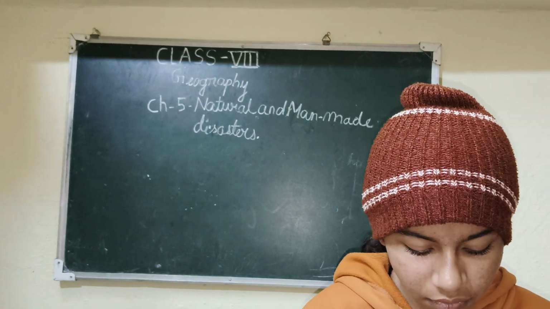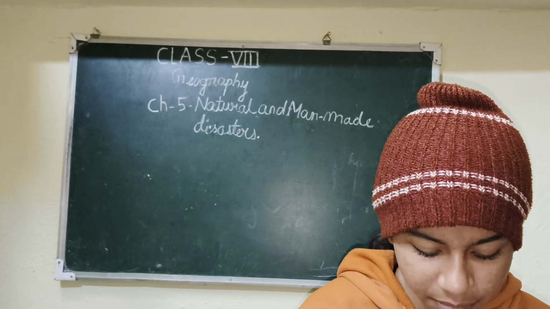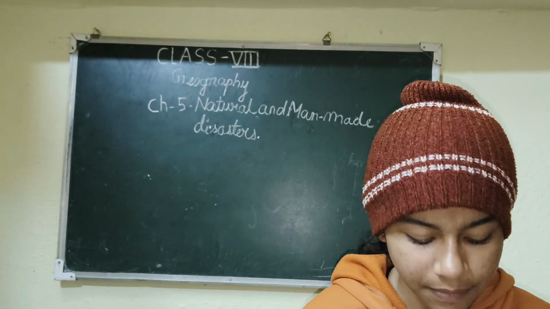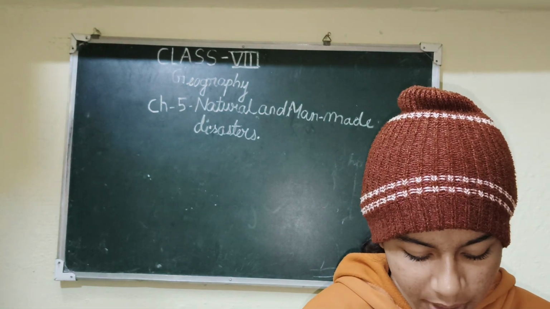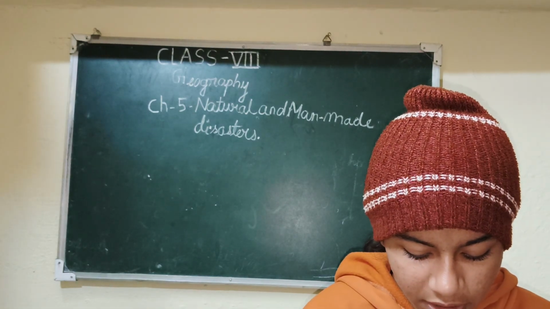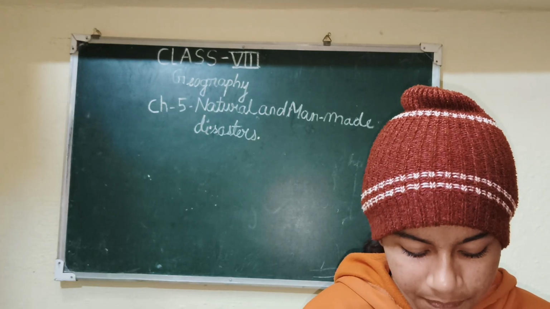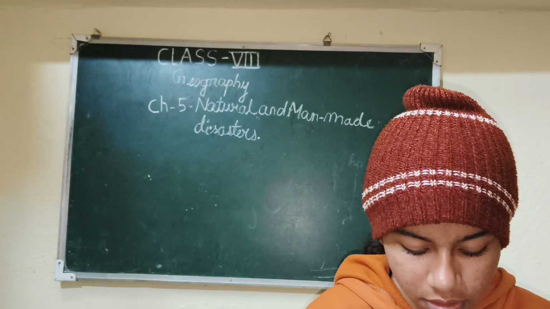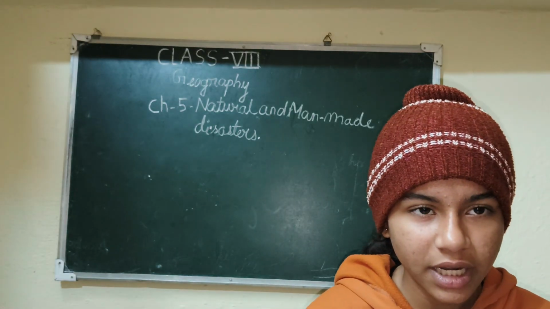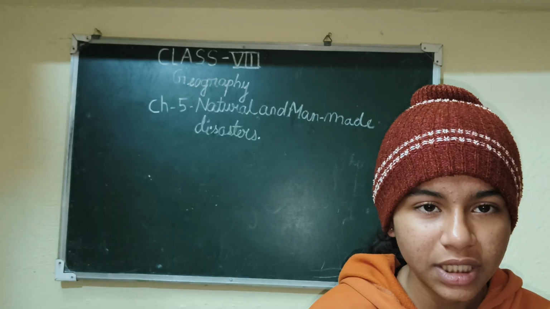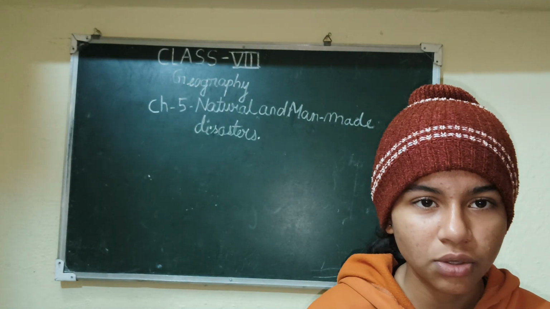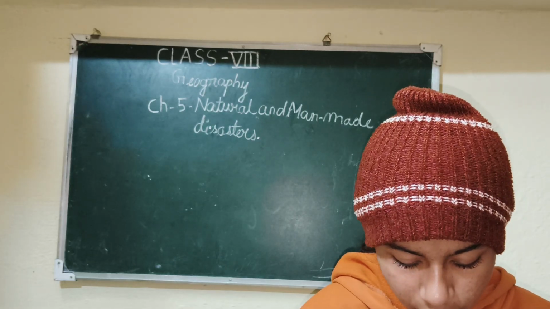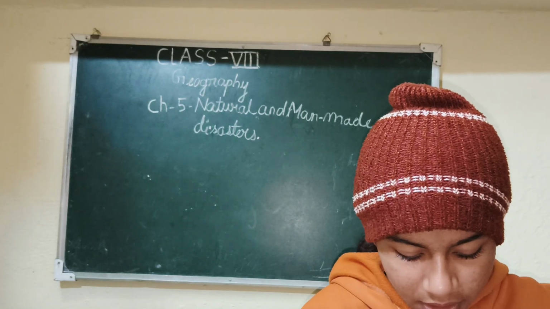Then fourth one, dash river is called the sorrow of Bihar: Yamuna, Ganga, Kosi, Narmada. So the answer is Kosi. Then fifth one, oil spill due to the Deepwater Horizon explosion affected the Gulf of Mexico. As in the Deepwater Horizon, the explosion affected the Gulf of Mexico because it happened near the coast. So the Deepwater Horizon explosion affected the Gulf of Mexico.